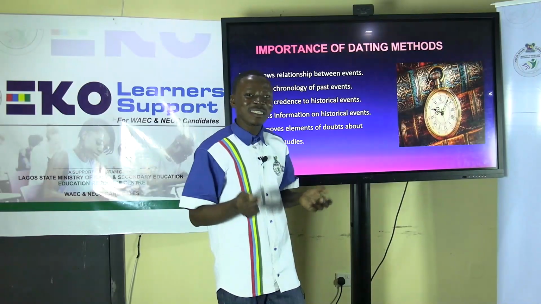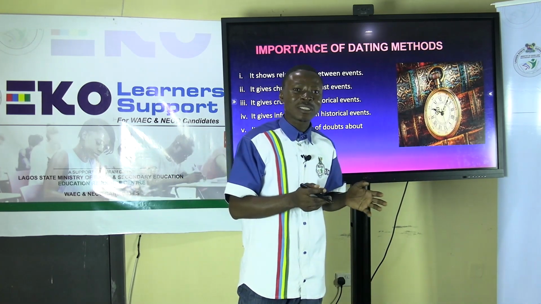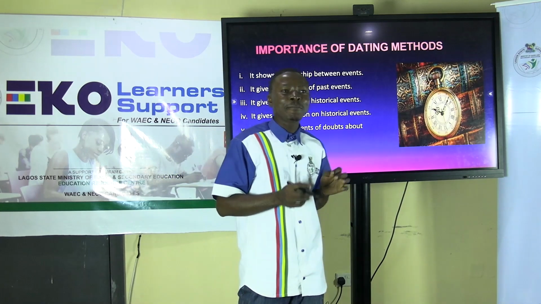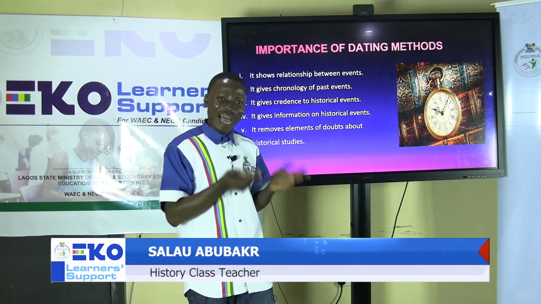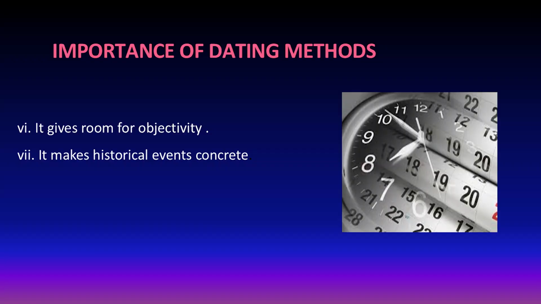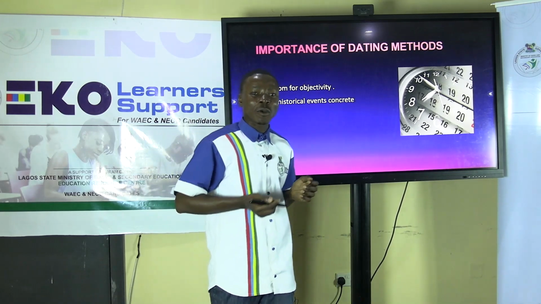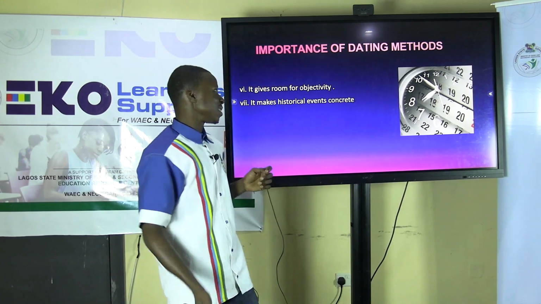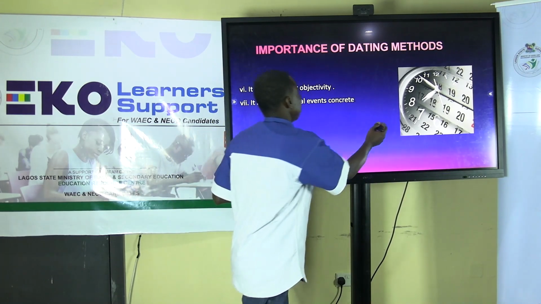Dating helps us to know whether this event actually happened or it didn't, because an event that can be dated shows that it actually happened. An event that cannot be placed within a certain historical time shows that there is a doubt about whether it actually happened. And also it gives room for objectivity, just like we've talked about objectivity previously in a lesson before. It helps an historian to achieve a certain level of objectivity in his research, and also it makes historical events concrete. It puts a kind of stamp on an event or historical happenings.